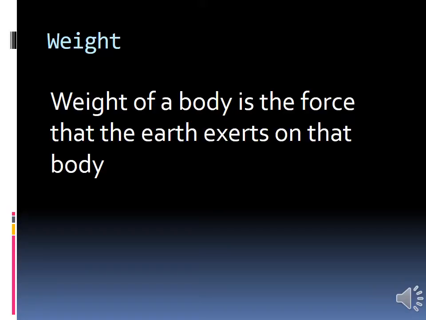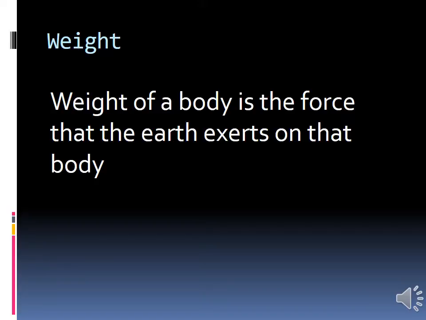For example, if you are throwing the ball to the sky, the ball will fall back to the ground. Why is it falling back towards the earth? Because of the force between the object and the earth.